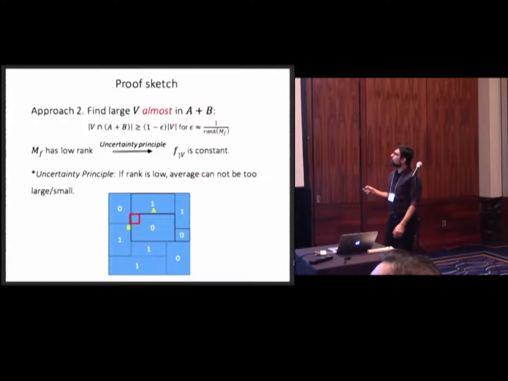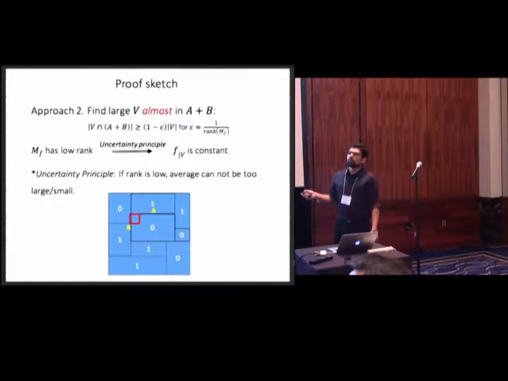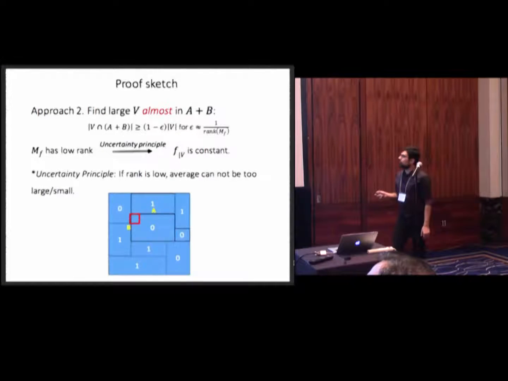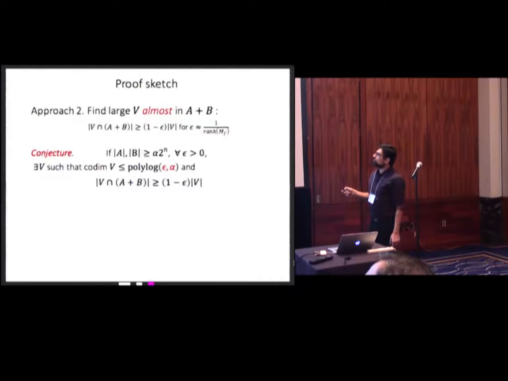You can say that if a function has low rank or the Fourier coefficient has small support, then its average cannot be too small and too large. So if we find a subspace that's almost all of it 0, it actually has to be 0. And that's all we were looking for. But we need a good error bound. The problem is this requires proving this conjecture in additive combinatorics. That's very interesting and would have some other very interesting consequences.